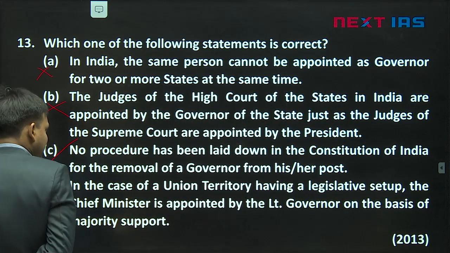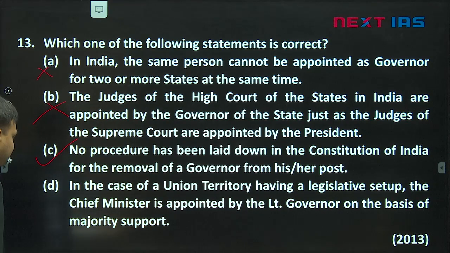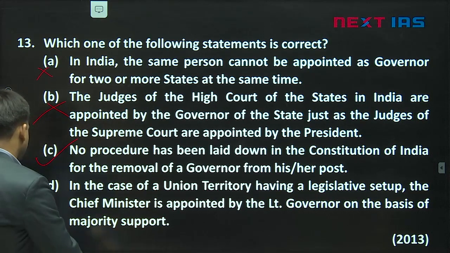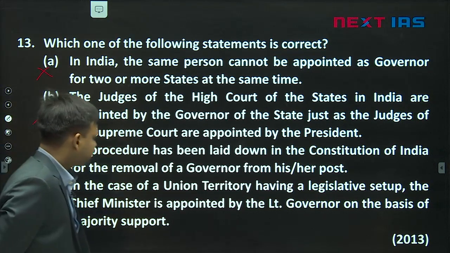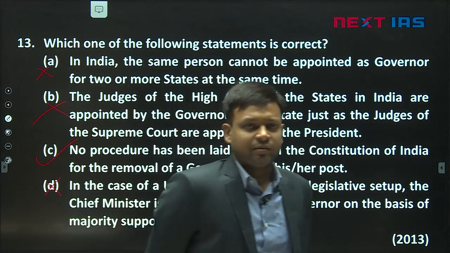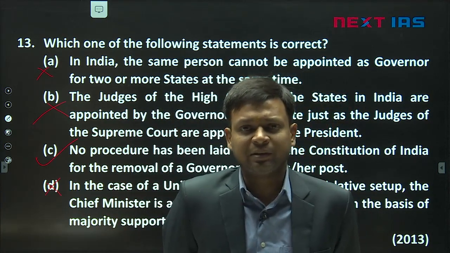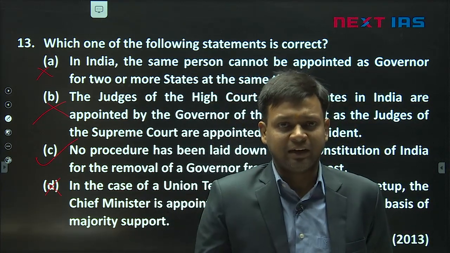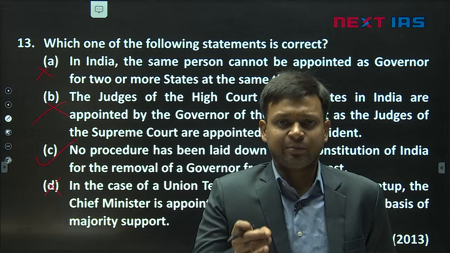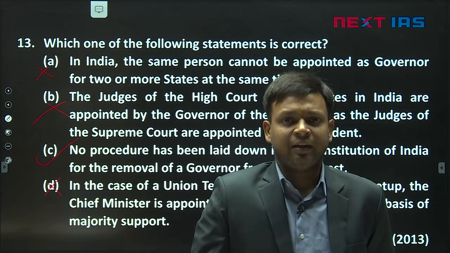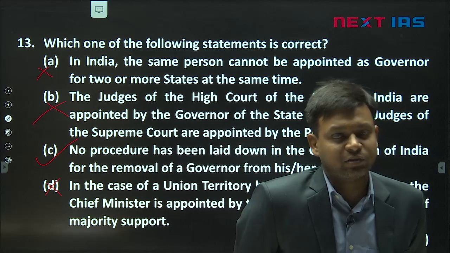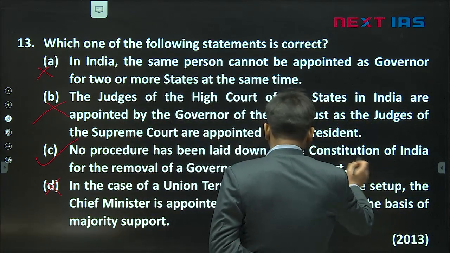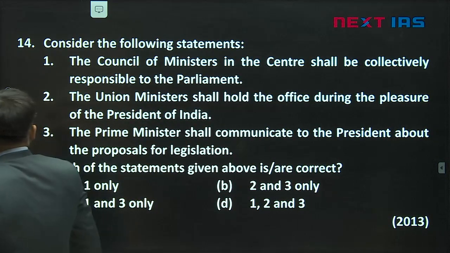Next, in the case of a UT, a union territory having a legislative setup, the chief minister is appointed by the lieutenant governor on the basis of majority support. This is incorrect. The CM of a UT is not appointed by the LG. Who is the head of the executive of the UT? It is the president himself. LG is merely playing the role of the agent of the president. So it is the president who appoints the CM and the ministers on the advice of the CM. Okay. So I think the third is the only correct statement in this question.